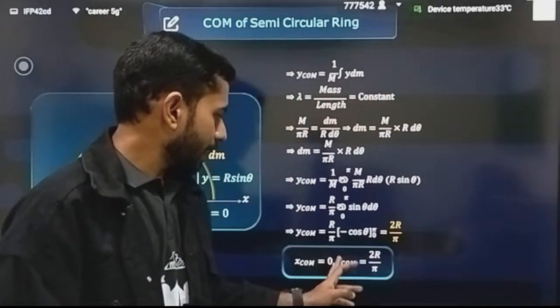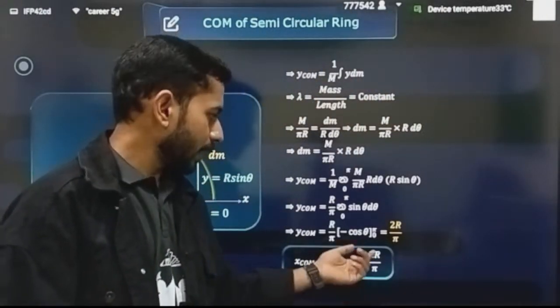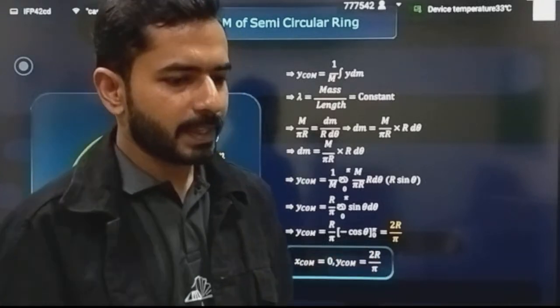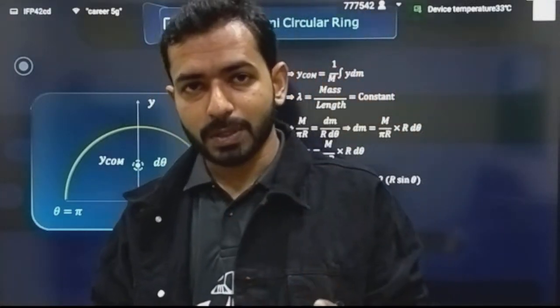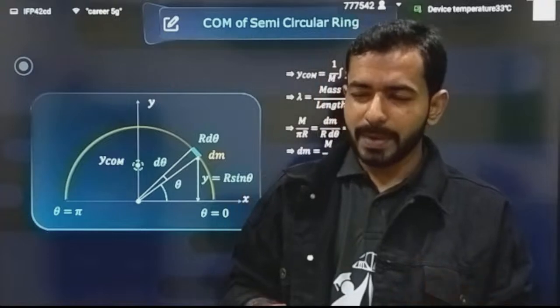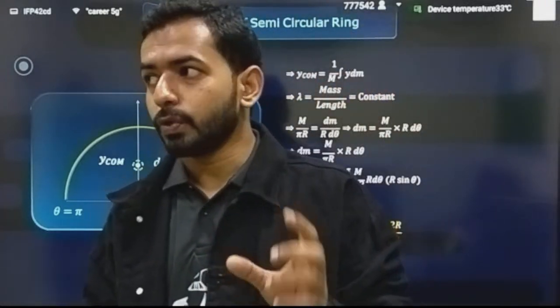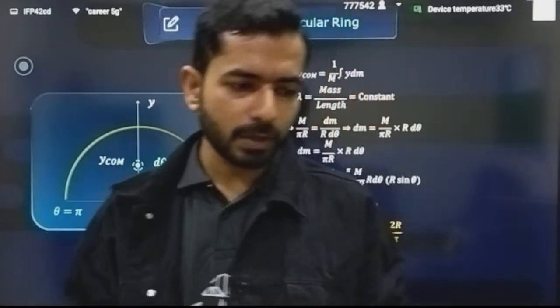And the answer that you have to remember is x cm is 0, which I have already told you, and y cm will be 2r by pi. Anyway, you have to remember all the values in the exam. You are not going to derive it from the complete basics. I just wanted to tell you how to write the dm mass, because that is the most important part. For good questions, like for JEE Main or JEE Advanced, you should know how to write the dm mass. That is the important thing.